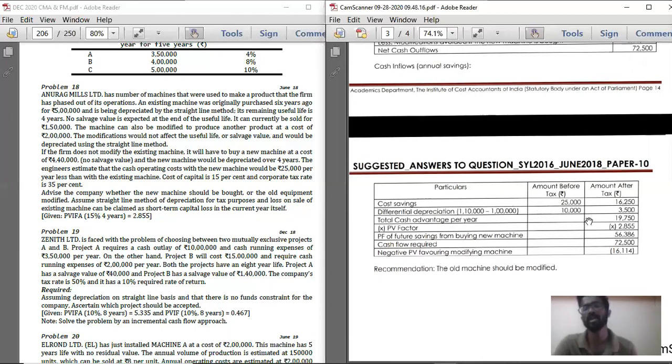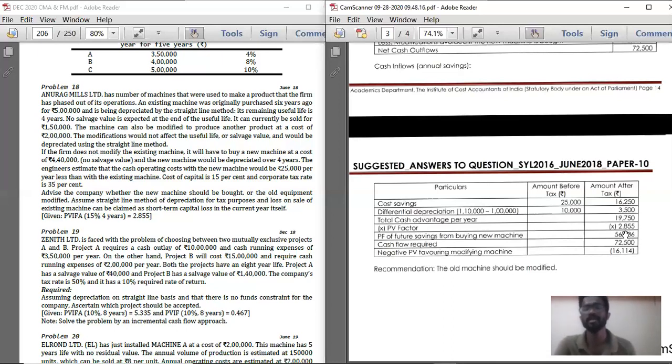So in the amount before tax column, 10,000, and in the amount after tax column, 10,000 into 35% is the amount saved because of additional depreciation. So in respect of the after tax column, record 3,500. Now total the after tax column. 16,250 is the total cost savings you are making, and 3,500 is because of additional depreciation you are having some tax savings. So total is 19,750.